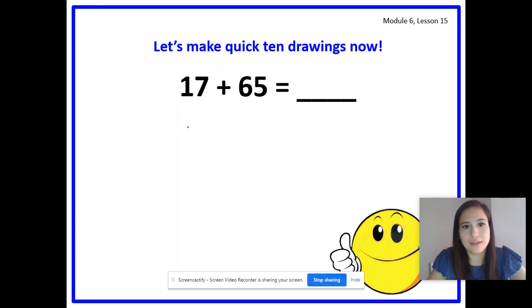Okay, at this time, you should have already worked out the problem. You should have already drawn your picture, and now just make sure that you worked it out the correct way. Ready? So now this time, I'm going to draw it along with you.